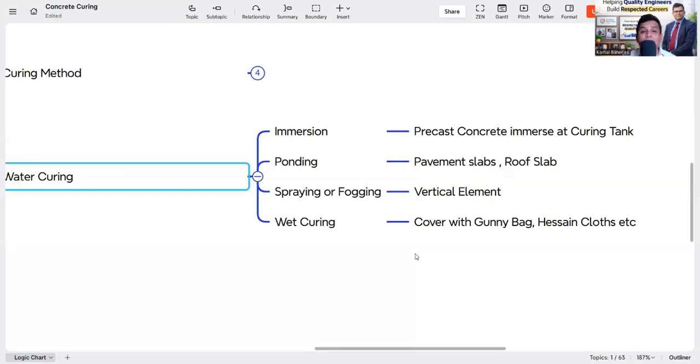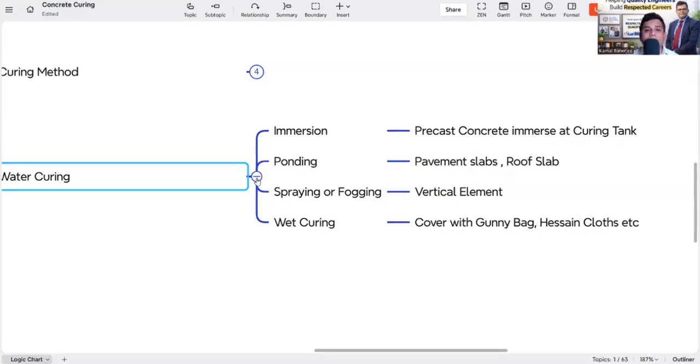There's the ponding type of water curing, for pavement slab and roof slab. We all know that we make a bund around the slab and we pond water for curing. That is water curing, ponding type. Then spraying or fogging: in a vertical element it is not possible to do ponding, so we spray water or fog water. And then wet curing covered with gunny bag or Hessian cloth, and from time to time sprinkling water so that it can keep moist. So these are the four types of water curing.